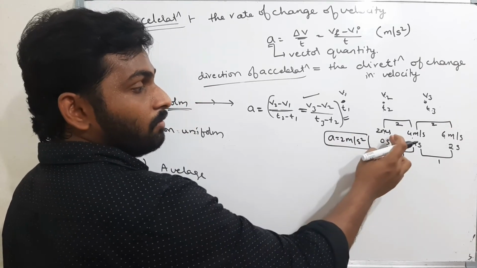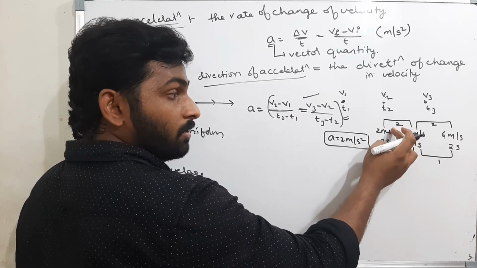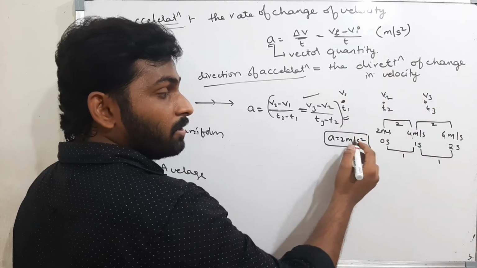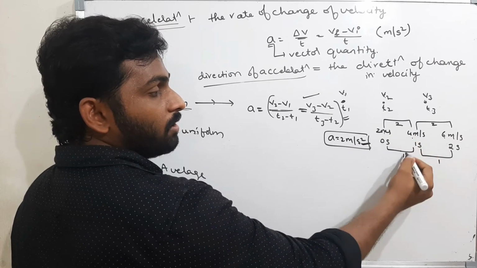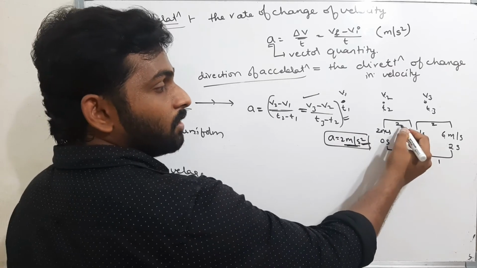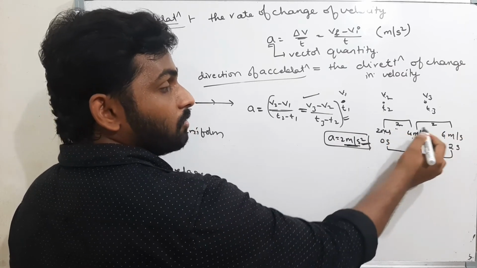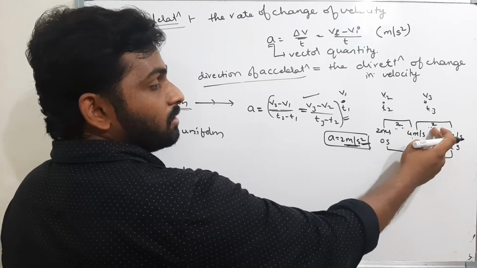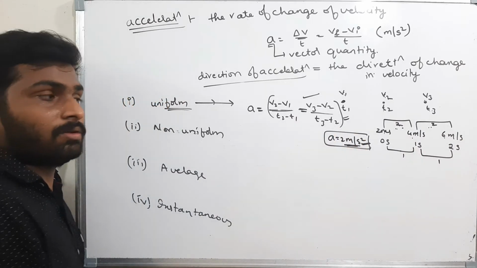I think this is clear. With however much velocity it is increasing at every second, that much will be the acceleration. That means 4 minus 2 by time 1, which is nothing but 2, so the acceleration is 2 meters per second square. Now this is 2, 2. The rate of change of velocity is the same in equal intervals of time. Therefore this is a uniform acceleration. At every second, the increase in the velocity is the same. This is uniform acceleration.